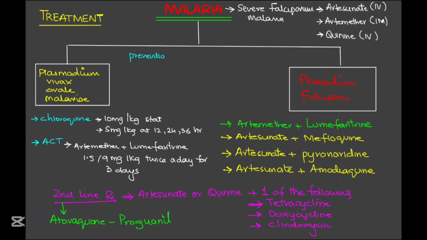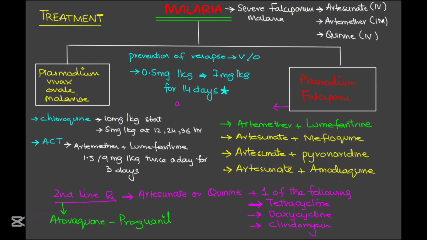Now let's talk about the radical treatment. Since Plasmodium vivax and Plasmodium ovale can cause relapses due to the dormant hypnozoites, radical treatment is essential. Primaquine is the drug of choice but must be given only after ruling out G6PD deficiency. The dosage is 0.5 mg per kilogram daily for 14 days with a total dose of 7 mg per kilogram. The same total dose can also be given in 7 days.